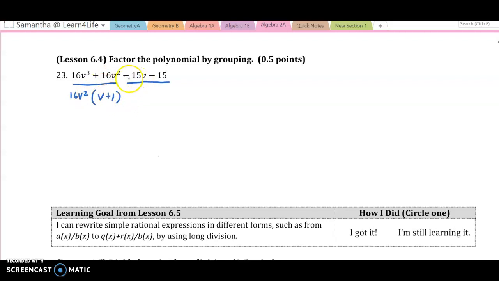And then for this one, if I see a minus here, I have to factor out a minus. What I have in common between 15v and minus 15 is 15. And then it's just going to be v. Negative 15 times v is negative 15v. Negative 15 times what is negative 15? Well, that's just positive 1. And remember, these are supposed to be the same, right? So factored form is going to be v plus 1 times 16v squared minus 15.